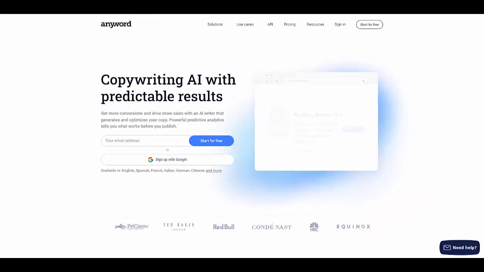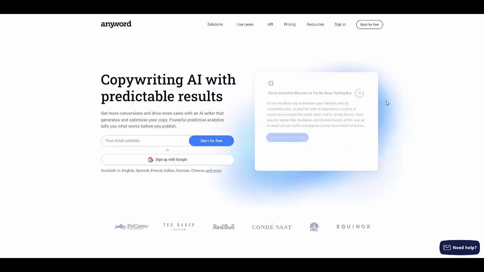Okay, first of all, this is something worldwide. This is 100% free. You need to put in the time if you really want to earn money with this. The first thing that we're going to be using is the AI tool called Anywhere. I'm going to leave a link below so you can start using this for free. There is no monthly fee if you decide to go with the link that I'm going to be sharing with you. It's going to be the very first link below.